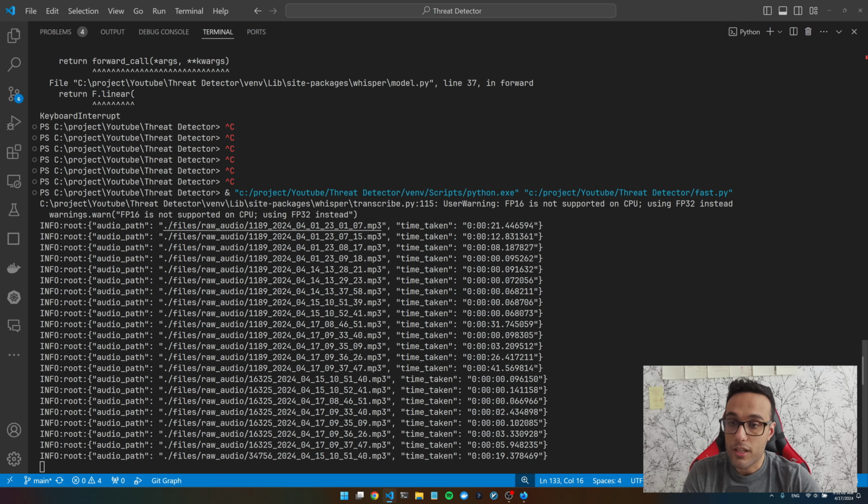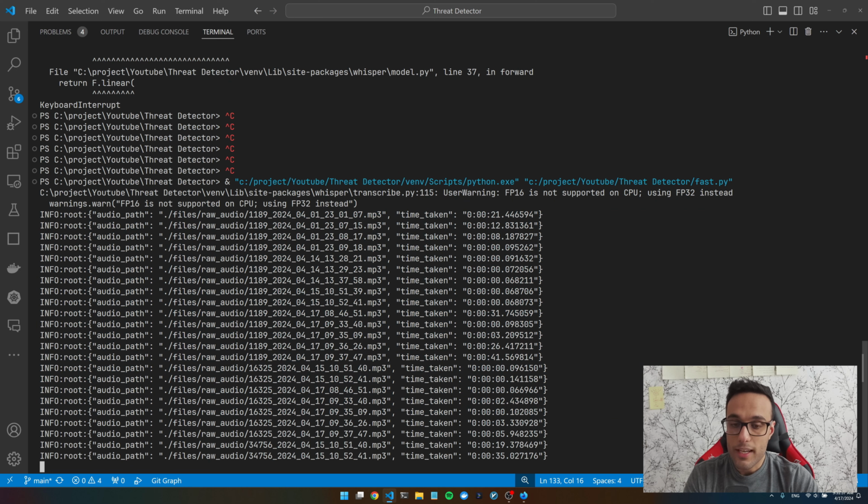As you can see, each individual file is taking a different time because we are removing any silence in the file. All of them are 1-minute audio files, right? But you can see it takes 20 seconds, 12 seconds, and sometimes even 8 seconds, because we're deleting every silence in that file. 2 seconds, 5 seconds, 3 seconds. It only takes 2 seconds to transcribe a 1-minute audio, or only 5 seconds, because we're removing any silence in those audio files.